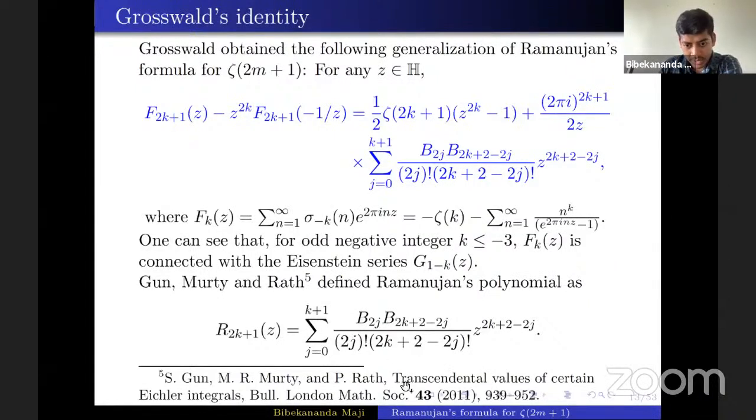And further, this work of Gun, Murty and Rath was extended by Bruce Berndt and Armin Straub on this Eichler integral. So I hope I have convinced you that Ramanujan's formula for zeta(2m+1) is indeed connected with the theory of modular forms.